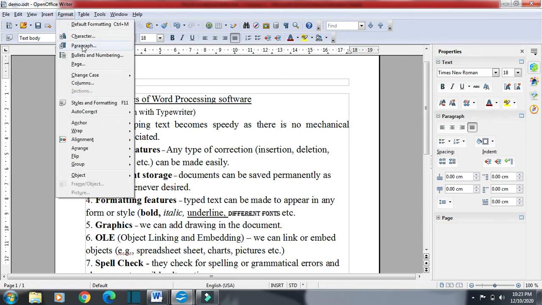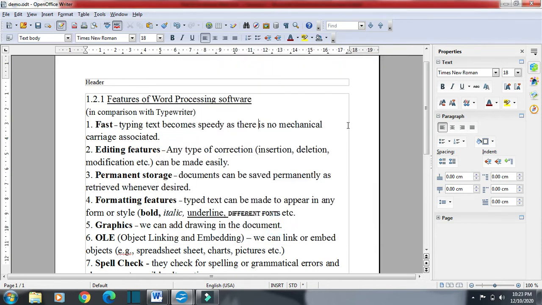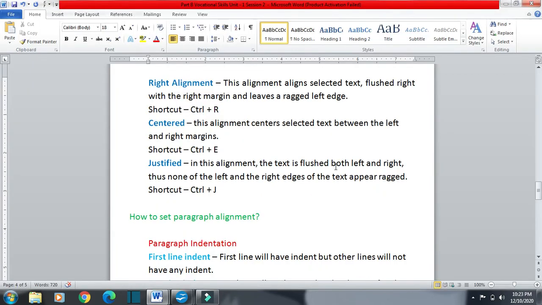If we go for a different one, suppose I go for left, you will see some space will be left. So we have this much space left at the right side. Okay, so if we don't want to give any space either at the left side or at the right side, we will go for justified alignment.